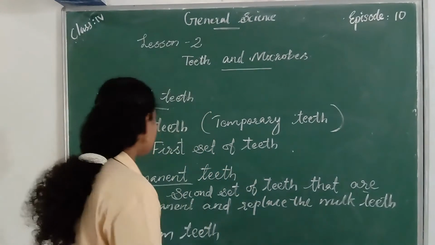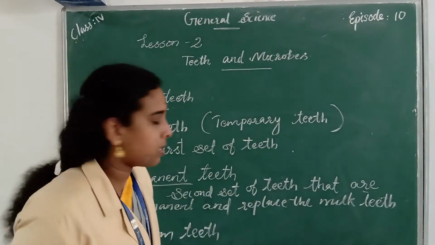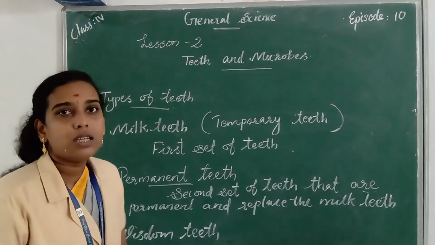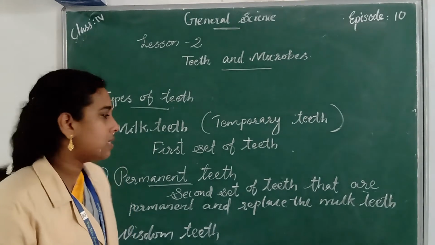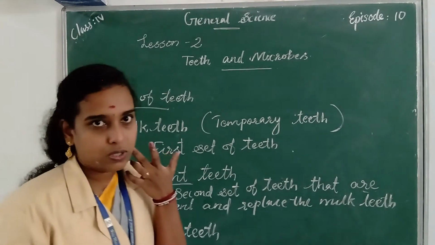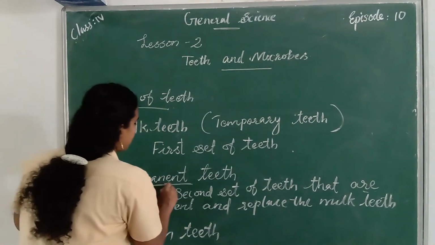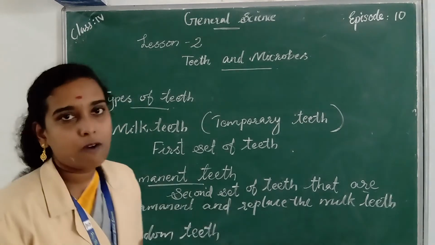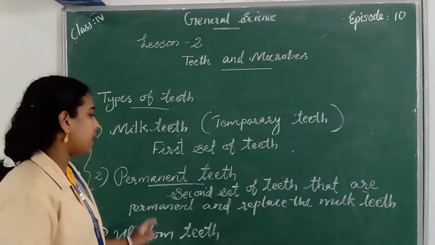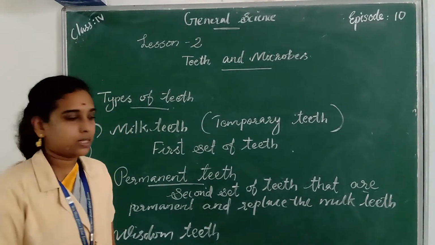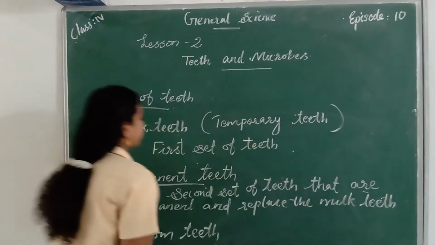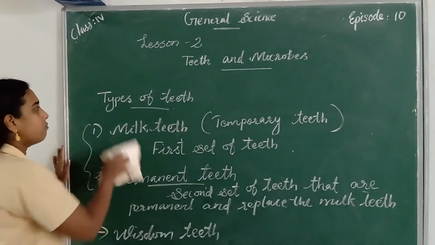The third one is wisdom teeth. Wisdom teeth come between the age of 12 to 21 years, at the back of our jaws. And the permanent teeth come between the age of 6 to 12 years, and they are 28 in number.